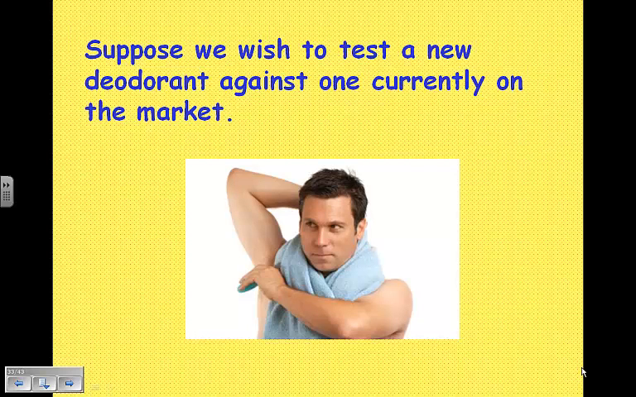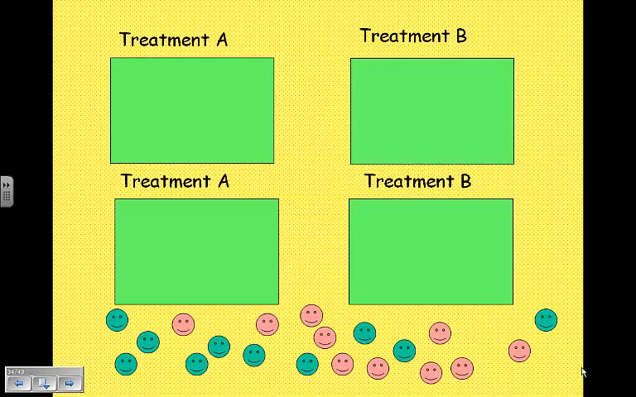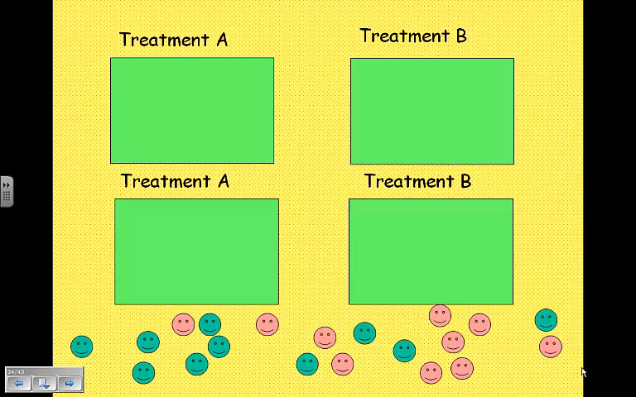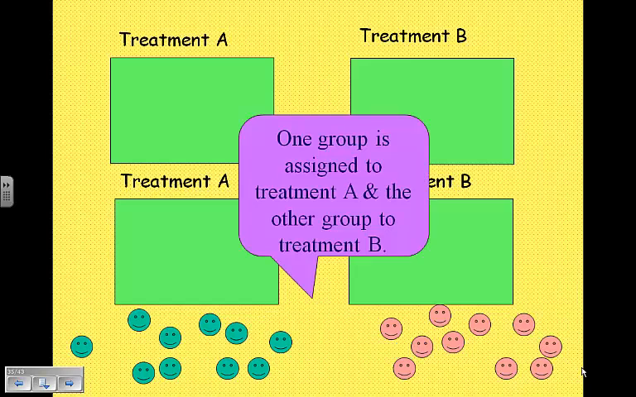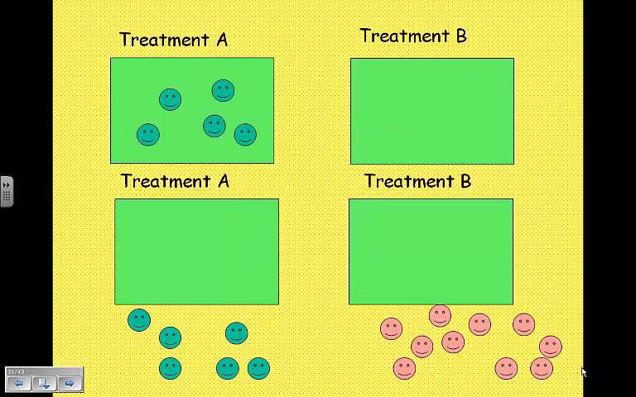So, suppose we wish to test a new deodorant against one that is currently on the market. Here's what we would do. First, we would separate them into two groups. Alright, so we have blues and pinks. One group will be assigned to treatment A and the other group to treatment B, and this is where the randomization comes in.